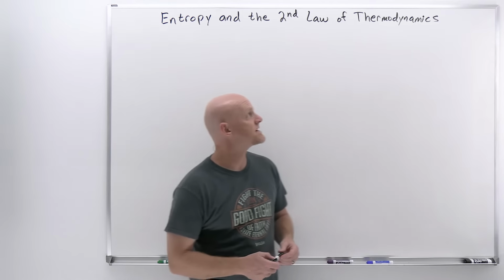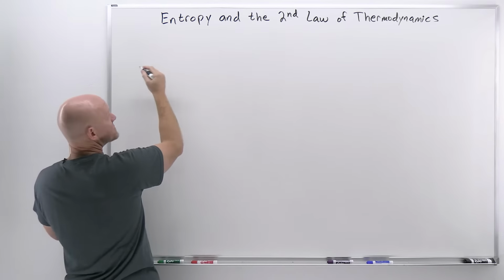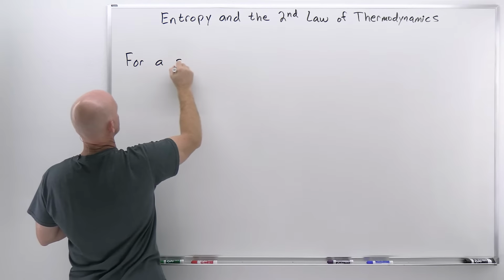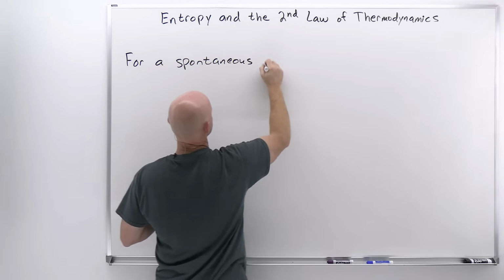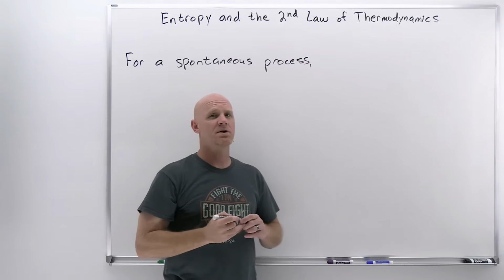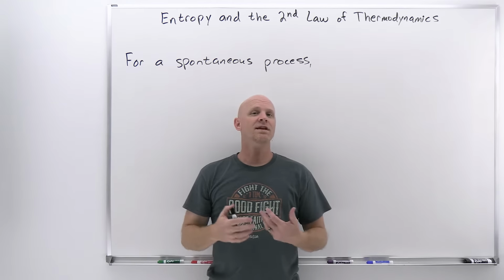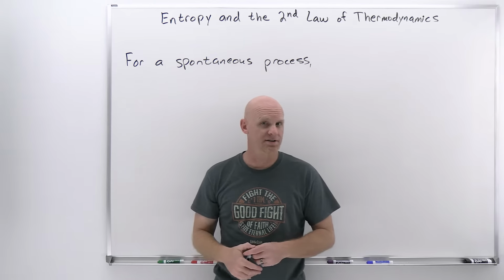And we'll take that right into the second law of thermodynamics, and the second law of thermodynamics describes what's true of entropy for a spontaneous process. And so we'll start off right there. So we'll say for a spontaneous process, and I'll stop there for just a second. So what in the world is a spontaneous process? A spontaneous process is one that happens naturally without any outside interference, without any work being done on a system, so to speak.